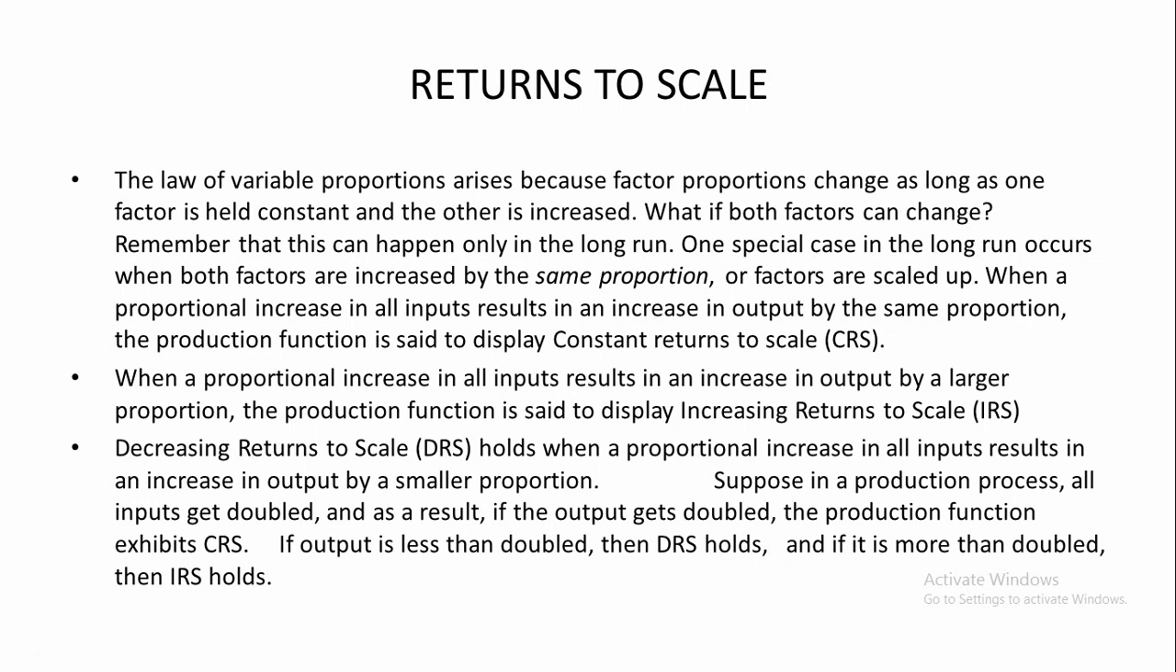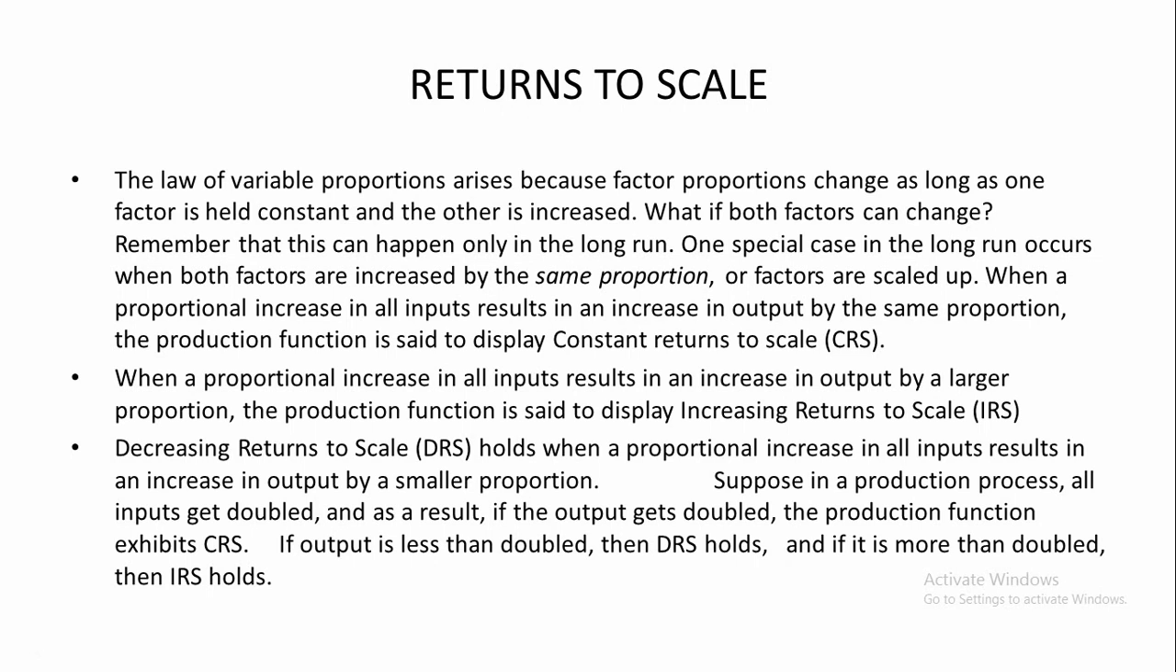When a proportional increase in all inputs results in an increase in output by a larger proportion, for example, we have increased the size of inputs by 2 times, but the size of output is increased by 3 times, in that case, the proportional increase in output is more than the proportional increase in inputs. So the production function displays increasing returns to scale, that is IRS.